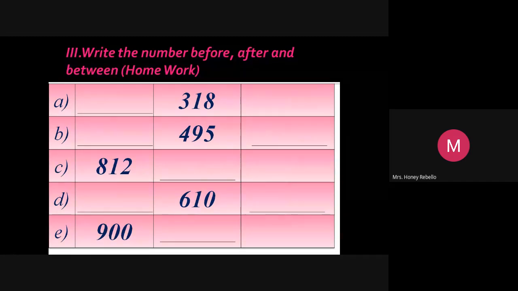Third square, write 318. Leave a column, leave a square, dash. Don't write any answer now. Don't ask any question now. Just listen to me.